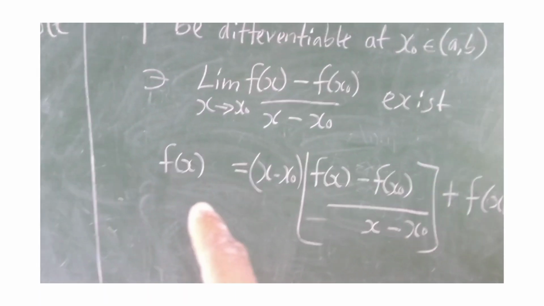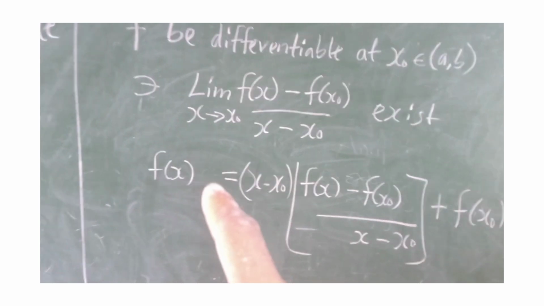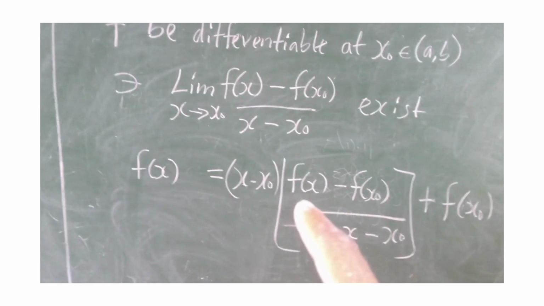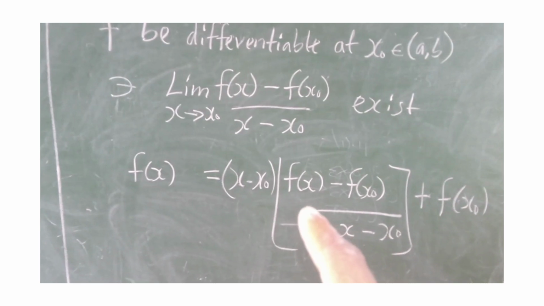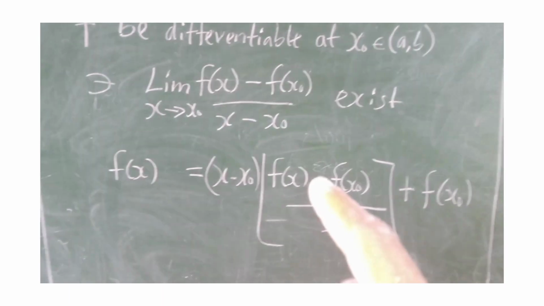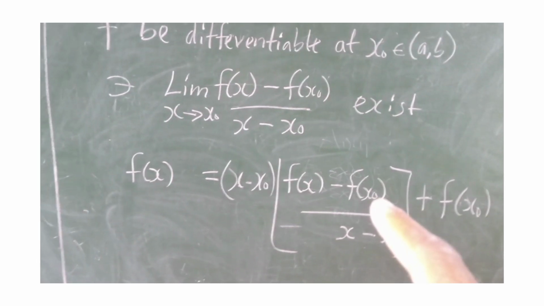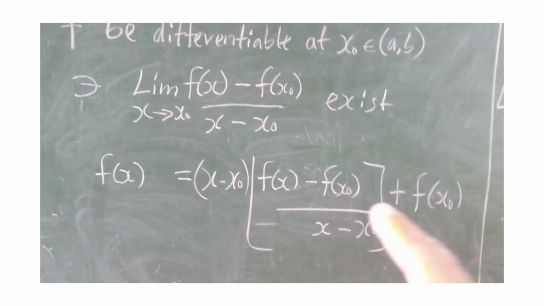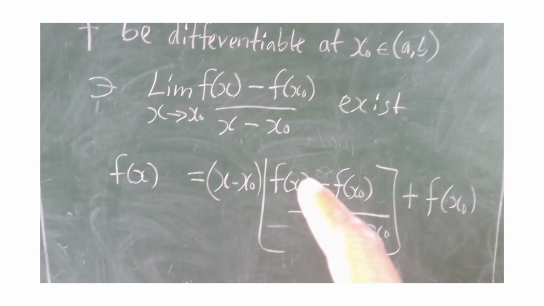Now we come down here. We put f of x on our left hand side equals f of x on the right hand side. Now, if I put minus f of x naught plus f of x naught, I have not made a mistake, because minus f of x naught plus f of x naught cancel themselves out. I still have f of x equals f of x.